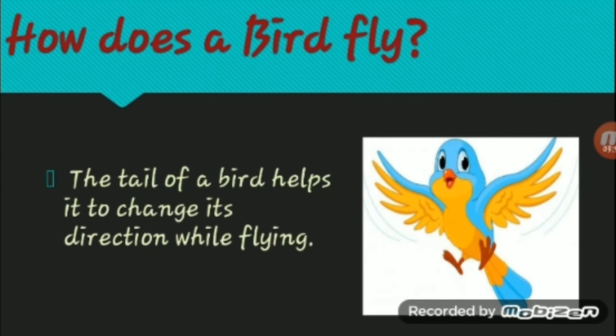The first topic, how does a bird fly? The tail of a bird helps it to change its direction while flying. We all know that they use feathers to fly. They move their feathers up and down to fly, but the tail helps them as a steering wheel to change the direction while flying.